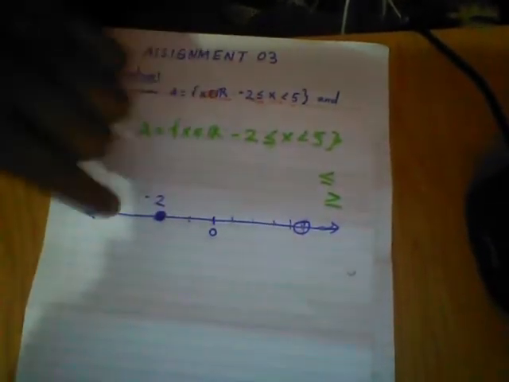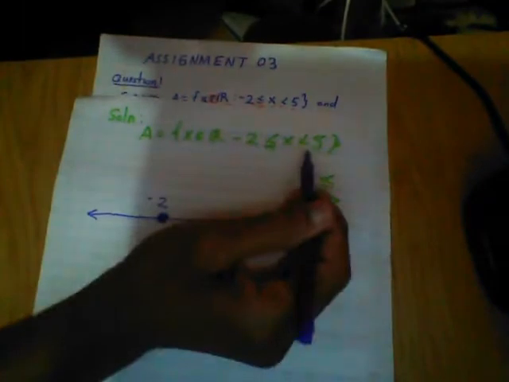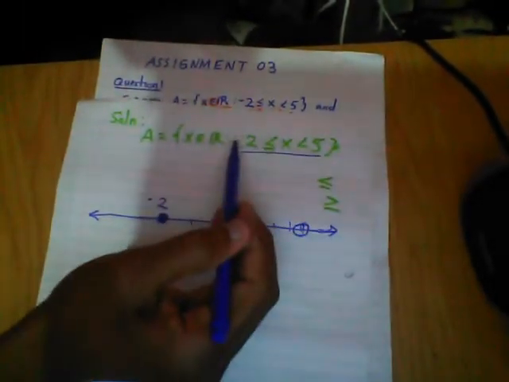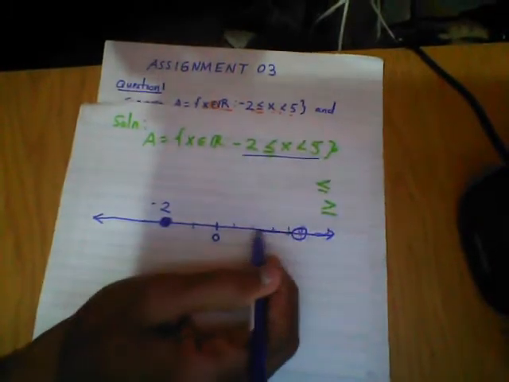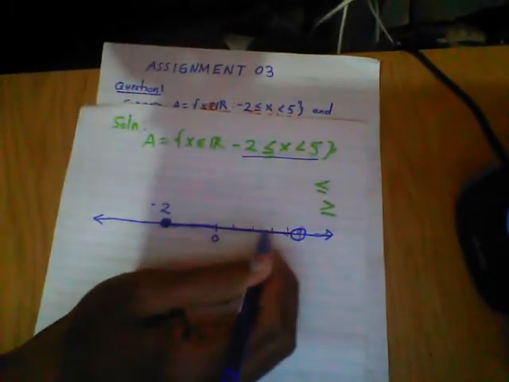If it's including, you put a solid dot and mark it there. But if it's excluding, you don't mark it. And this is your X. It means from negative 2 to 5.